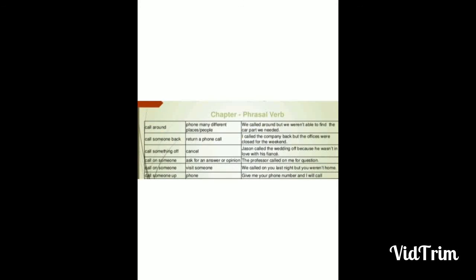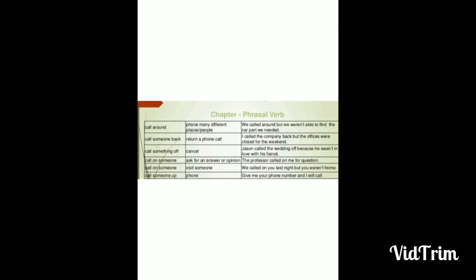Break up, that means to end a relationship. My boyfriend and I broke up before I moved to America. The next one is break down. It means stop functioning. Our car broke down at the side of the airport. Break out means to escape. For example, the prisoners broke out of jail when the guards were not looking.